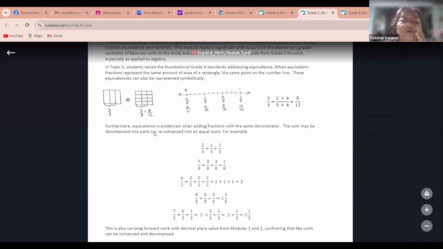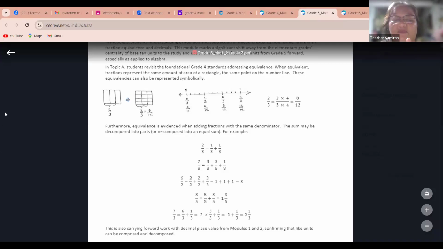For example, have you ever seen a pizza? I know that you have eaten pizza already, right? Have you ever seen how the pizza is divided into pieces? The pizza is shaped like a circle.